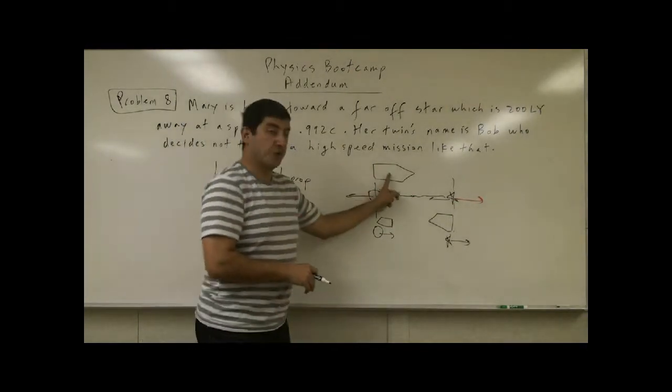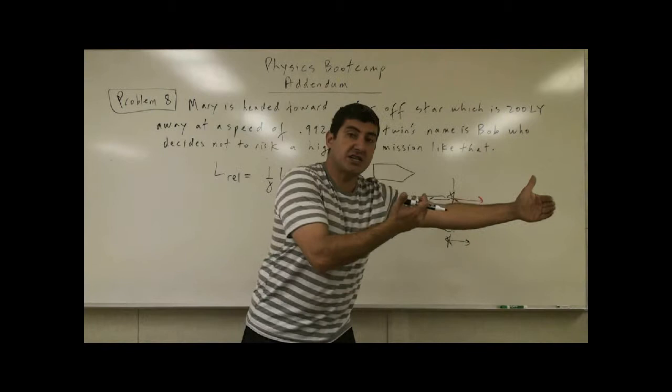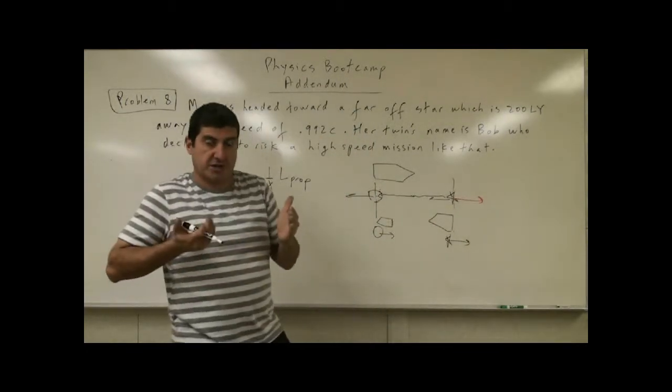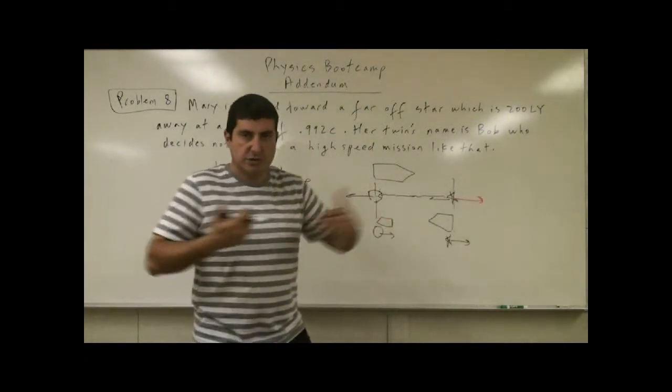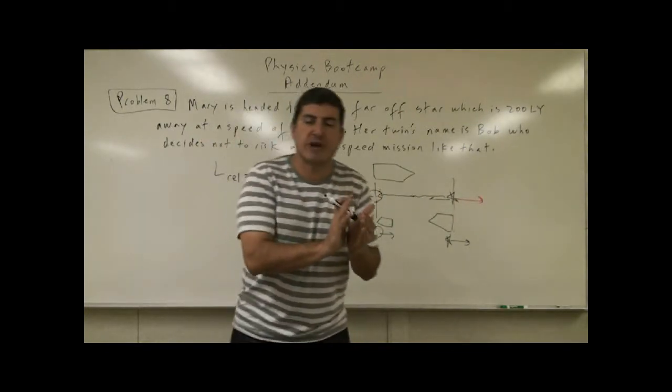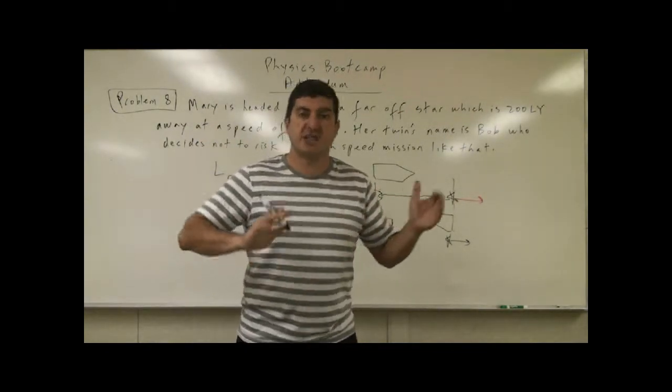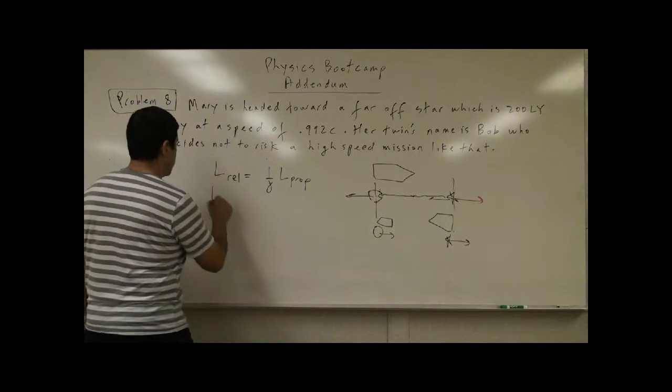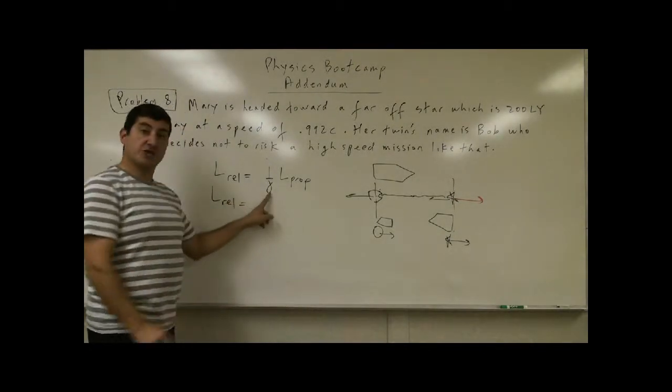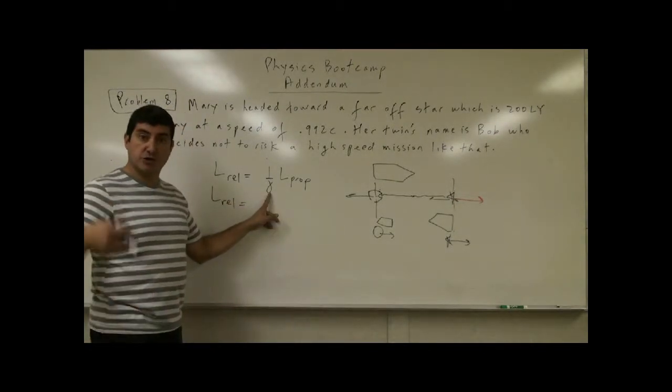But according to her, she sees that length as moving towards her in either direction, so that length is going to be contracted. We call that relativistic contraction. So L relativistic: we're going to use the same gamma factor that we used before.